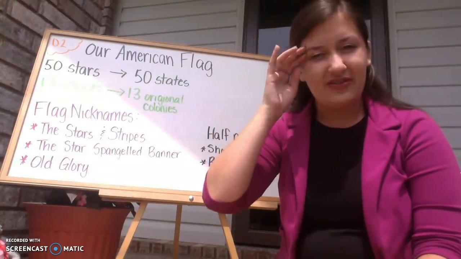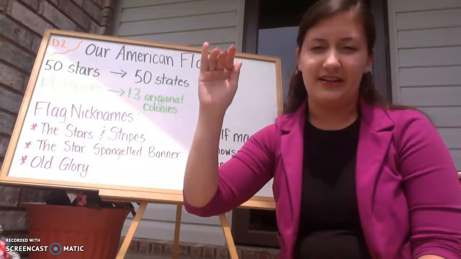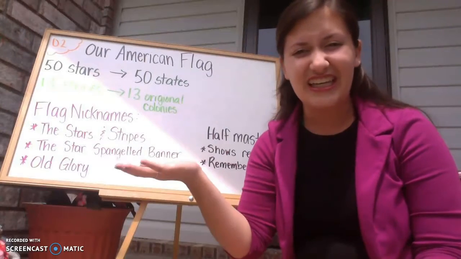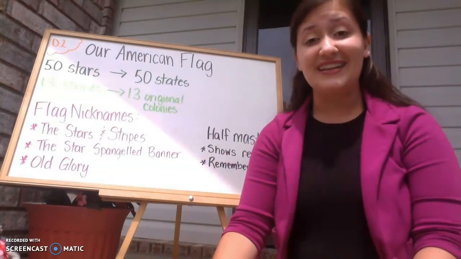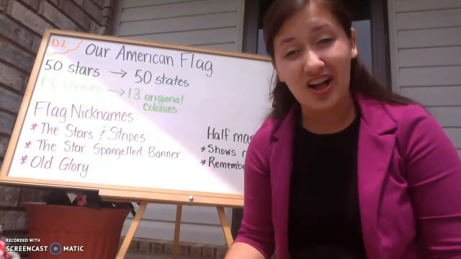Now, when you look at the flag, there's stripes. There's red and then white, and then red and then white. And there's 13 total stripes. Do you know why? Because there were 13 original colonies.